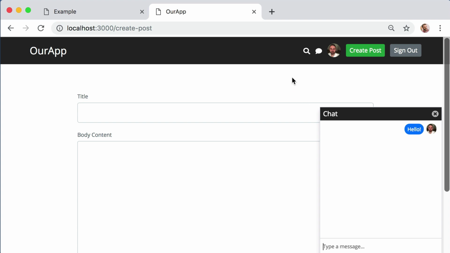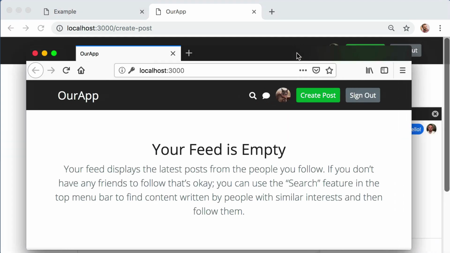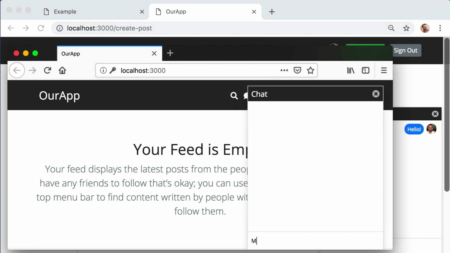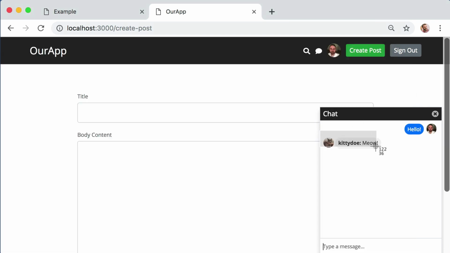So I'm logged in as the Brad user in this browser, but I actually have a secondary browser. In this window, I'm logged in as the Kitty Doe account. So if I connect to the chat room here, I can say, meow. And back in this window, you can see that that message appears. Again, this is just a fun programming exercise to see what a server can really do. Being able to have real-time, 2-direction communication of data like this is a lot of fun to set up.